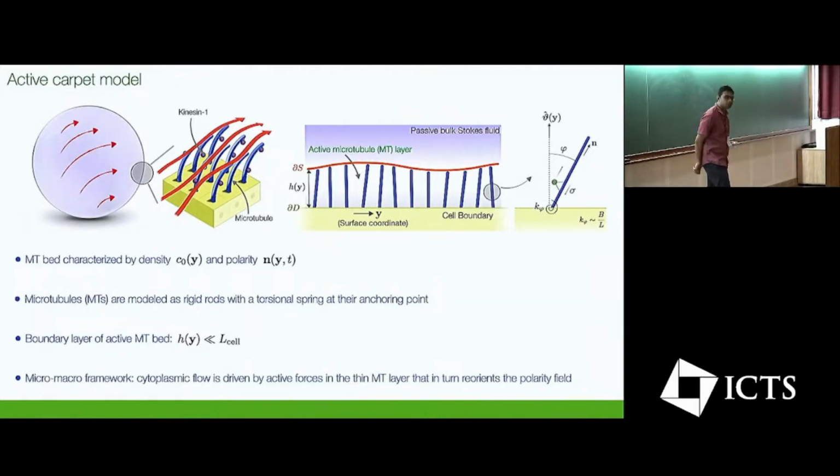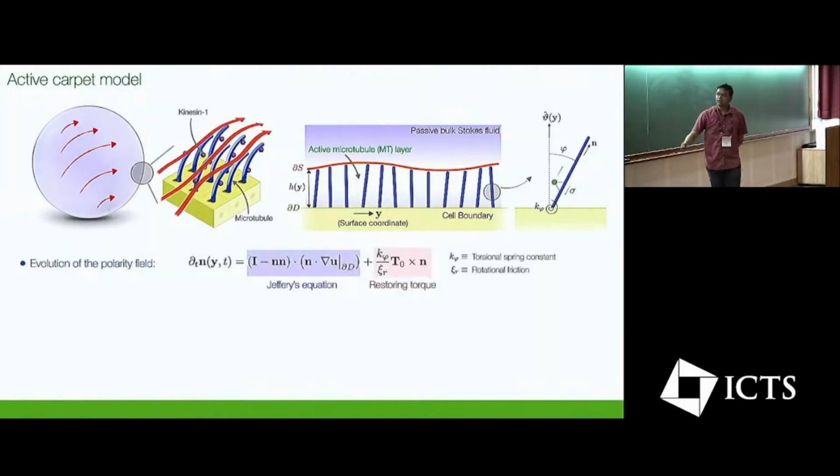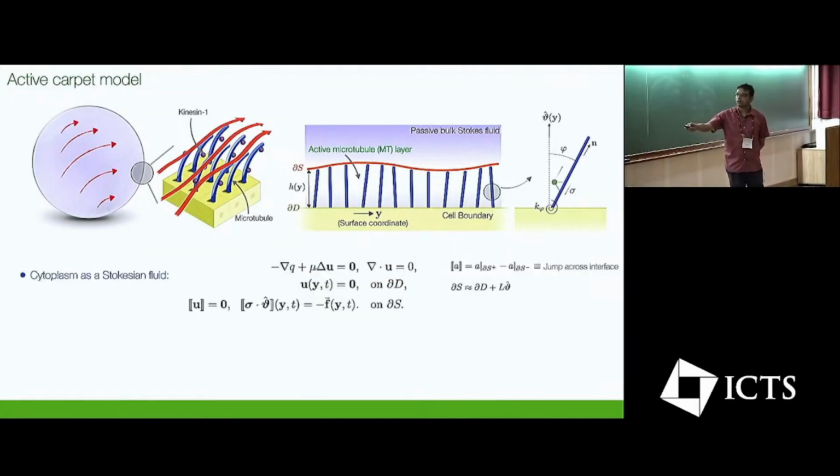So what is the structure of the problem? This is like a boundary layer problem. We have a thin layer of active stresses coming from this layer of microtubules. These stresses drive flows in the bulk, but then these flows can alter the orientations of these vectors, the microtubules, and that again feeds back to the stresses. So they're all coupled with each other. You can write down an evolution for the polarity field. The first piece is called a Jeffery equation. It tells you how a rod orients in the presence of a flow, which is U, which I need to compute. And then there's another piece coming from this torque, or the torsional spring, which wants the rods to be pointing radially inward.